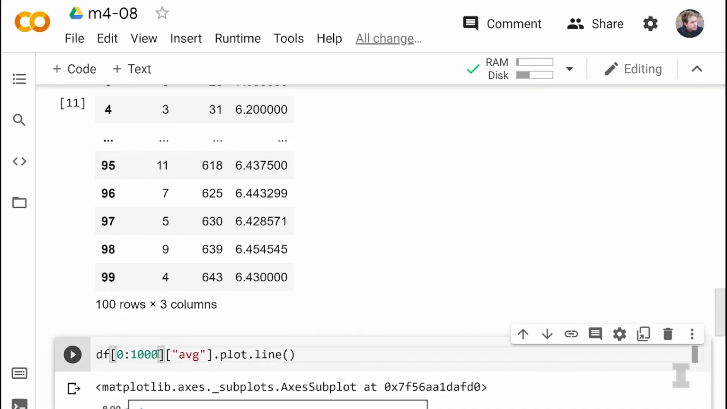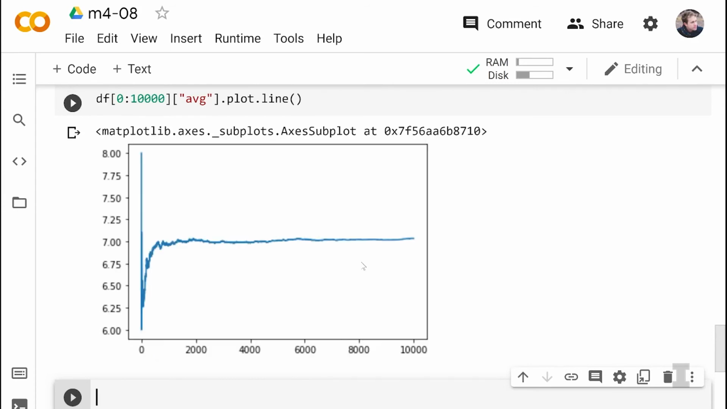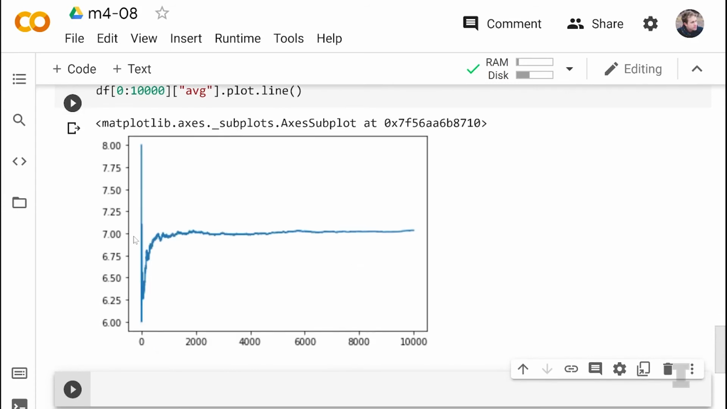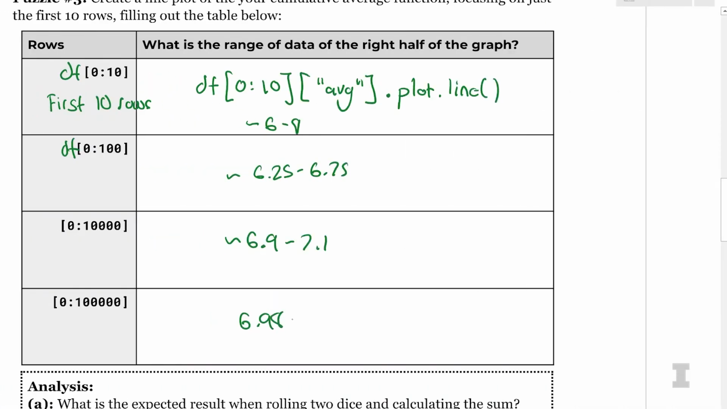And let's go crazy and go all the way to 10,000, every single result we've got. Okay, 10,000. Wow, and it forms almost a straight line right at 7. So at this point, we're almost at exactly the expected value. The range of the right-hand side of the graph, I'd say, is like 6.98 to 7.02. Yep, pretty much. As we get more and more samples, the range of the points in the last half of the graph we're looking at is getting narrower and narrower and narrower.